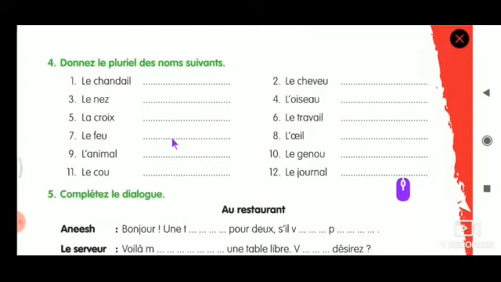Les feux. Eighth one, l'œil. This refers to a single eye. So if it has to be plural, les yeux. So totally the spelling will change. LES, YEUX, les yeux.